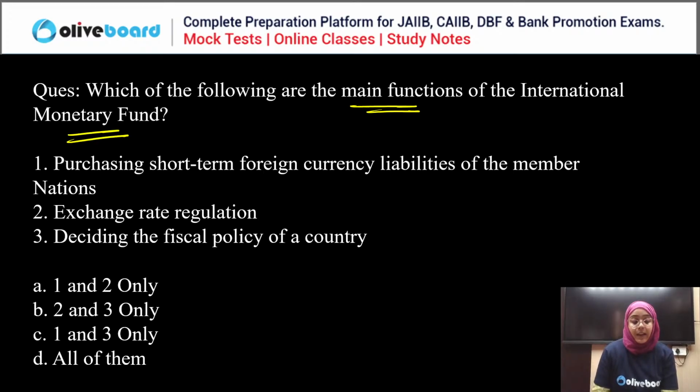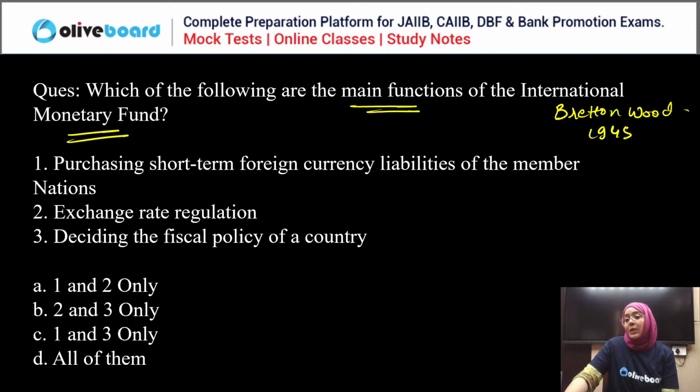Tarun is saying A, Swarna is saying A, Shiv is saying B, then Shiv is again saying A. Now you are all confused. When we are talking about the International Monetary Fund, it was established by the Bretton Woods Conference recommendation. They started working in 1945.